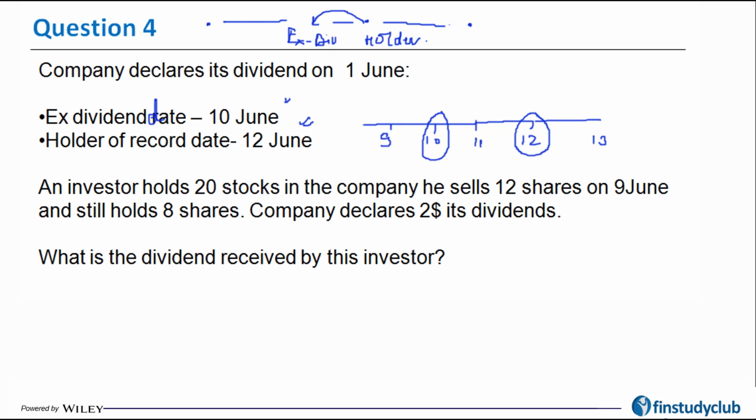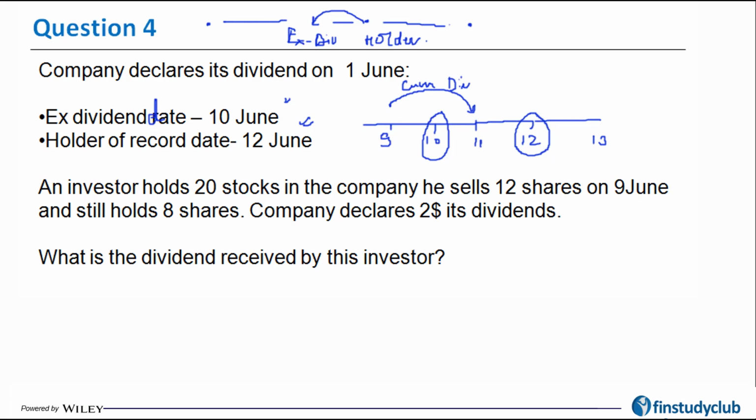So what an investor does is, an investor holds 20 stocks in a company and he sells 12 shares out of those 20 on 9th June. Now if I sell these on 9th June, then my shares will be sold at a cum dividend price.